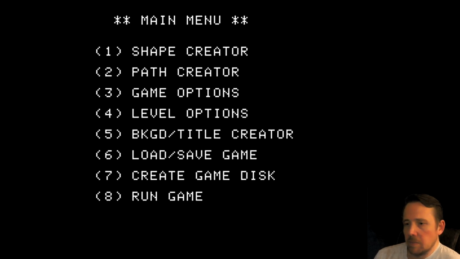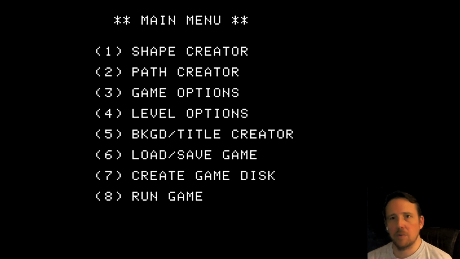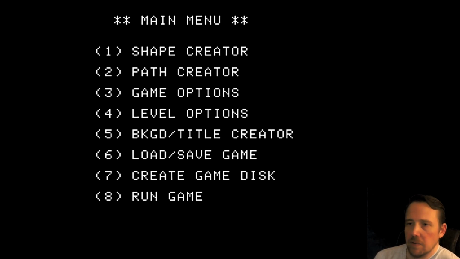And you can create a bootable game disk to distribute it without somebody else needing the Arcade Machine to play it. There's also a bunch of demo games on the opposite side of this disc, so I'll check those out in a second. But let's go through it here in order. I've got a manual up for this that I found. I'll link that in the description below. I also found a set of grids that you can print out if you want to, to draw out your pixel art before you enter it in here in the shape creator.